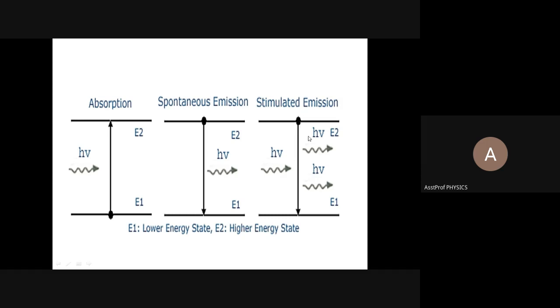Now this atom releases two photons. Already it absorbed one photon here. This atom in the excited state is induced by one more photon. I am forcing this atom to emit two photons. See the difference between the two diagrams. In this diagram, this atom releases 1 h nu. In this diagram, this atom releases 2 h nu. So like that, all the atoms in the excited state will be induced to emit multiple photons with high coherency. We call it stimulated emission. The forced emission of photons is called stimulated emission. Now we will write the equation for stimulated emission.